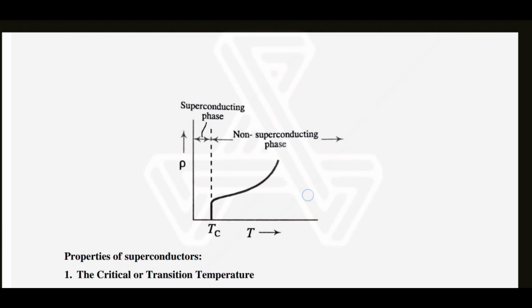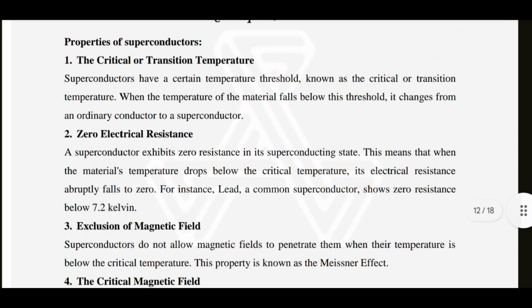the non-superconducting phase also increases. Properties of superconductors. The critical or transition temperature. Superconductors have a certain temperature threshold known as the critical or transition temperature. When the temperature of the material falls below this threshold, it changes from ordinary conductor to superconductor. Zero electrical resistance. The superconductor exhibits zero resistance in its superconducting state. This means that when the material's temperature drops below the critical temperature, its electrical resistance abruptly falls to zero. For instance, lead, a common superconductor, shows zero resistance below 7.2 Kelvin.